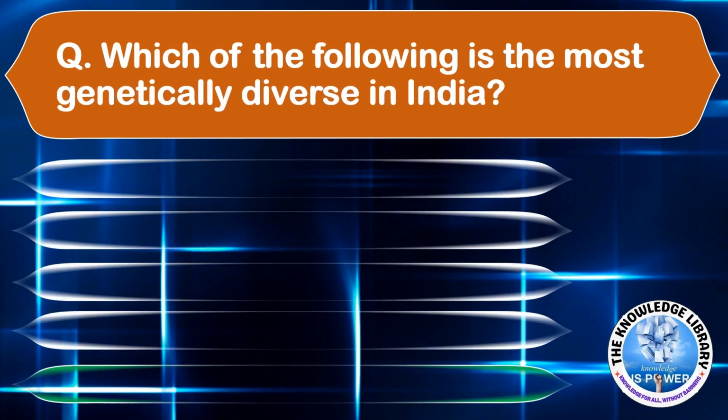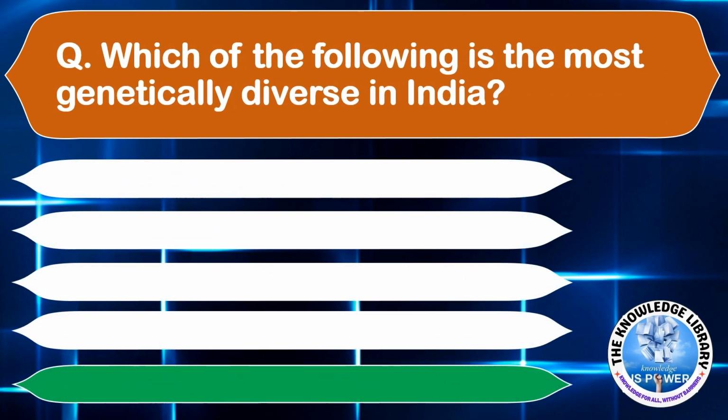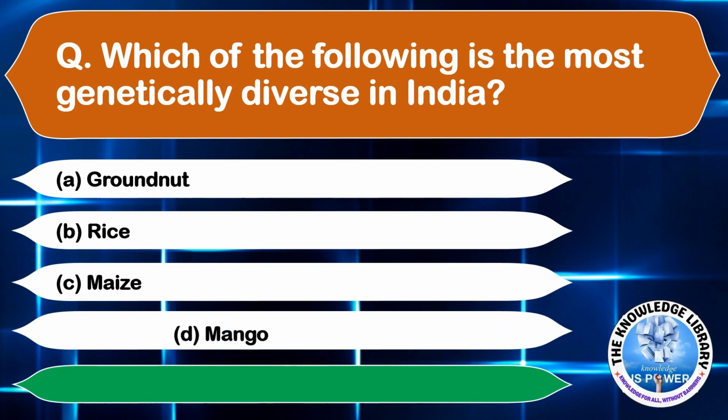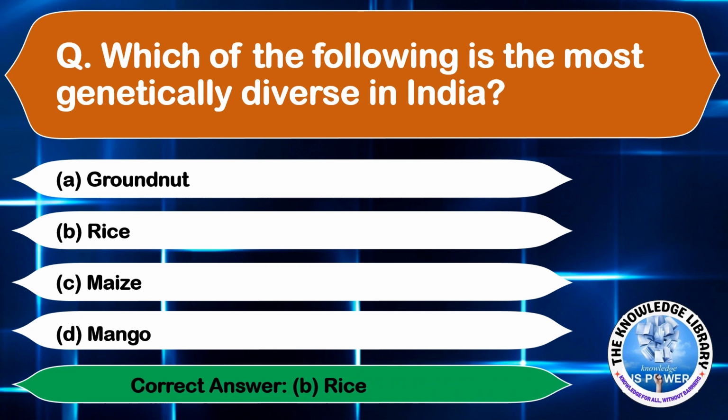Which of the following is the most genetically diverse in India? Option A, groundnut. Option B, rice. Option C, maize. And option D, mango. The correct answer is option B, rice. Moving on to the next question.